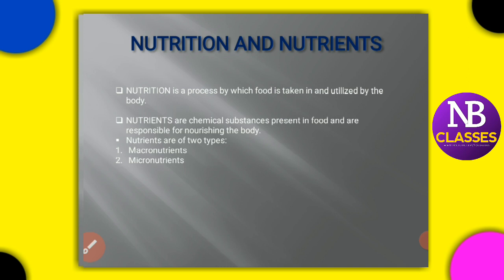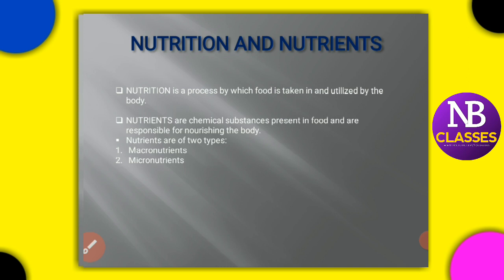Food is first digested, then absorbed into the blood and transported to the various parts of the body where it is utilized, and then the waste products and undigested food are excreted from the body. So it undergoes digestion, absorption, transportation, utilization, and also excretion. All these functions are done by the body.